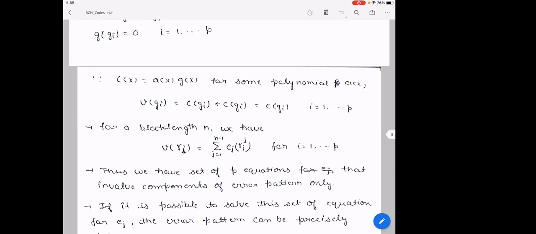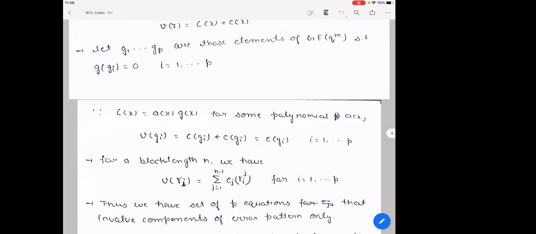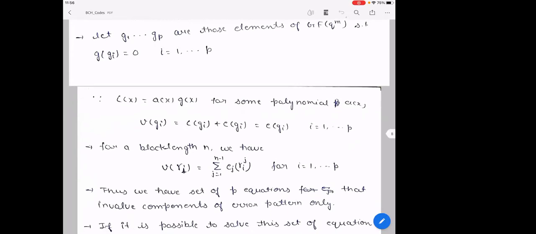It may not be clear here, but what we are doing is that now we have p equations whose unknowns are the components of the error pattern. So if it is possible to solve this set of equations for Ej, the error pattern can be precisely determined. The confusion is whether the gi and γi are the same or different. They can be the same or they may not be the same.